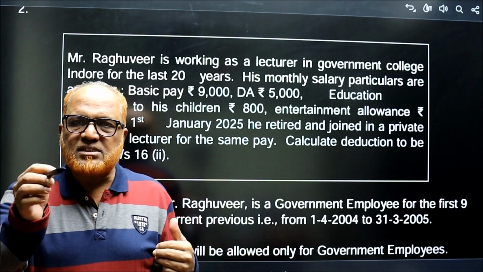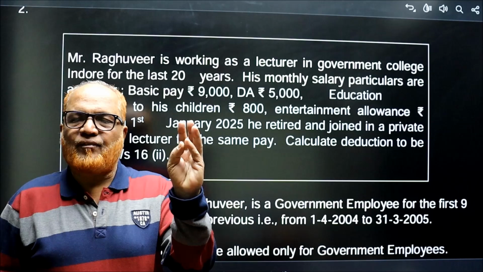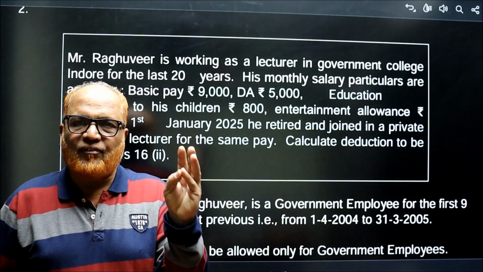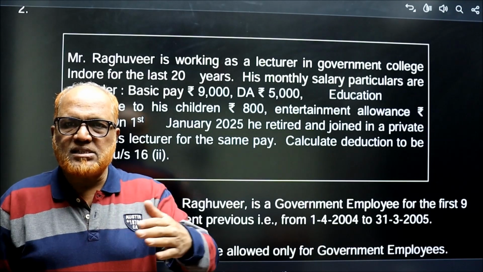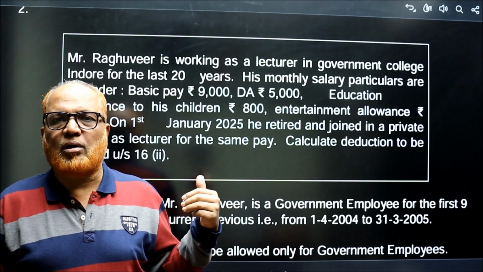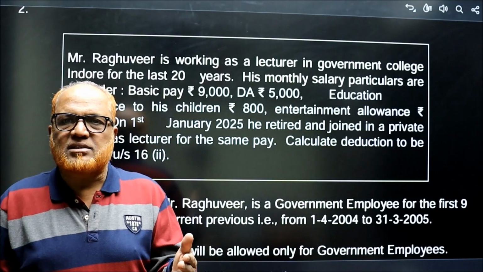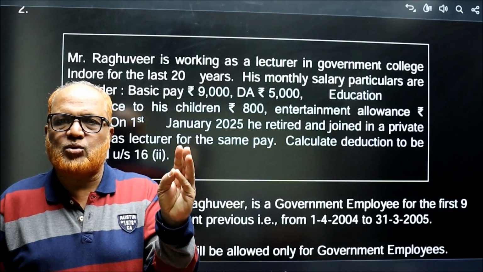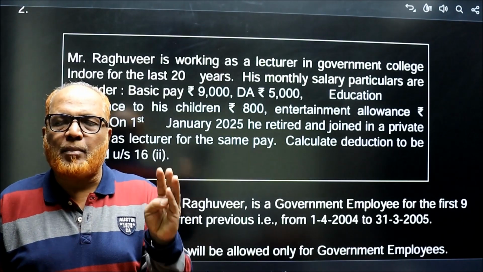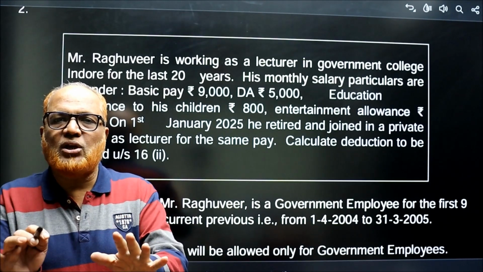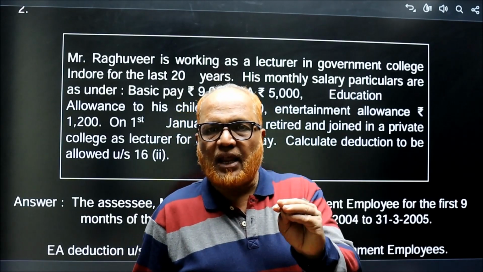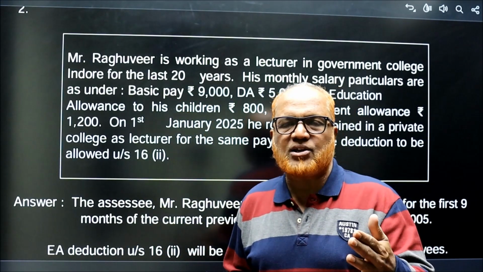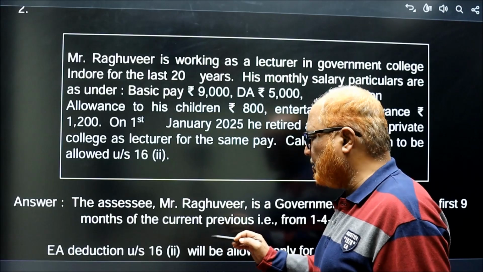So the first 9 months, from 1st April 2024 to 31st December 2024, he was a government employee. The remaining 3 months, from 1st January 2025 to 31st March 2025, he was a non-government employee. So deduction is available only for 9 months.